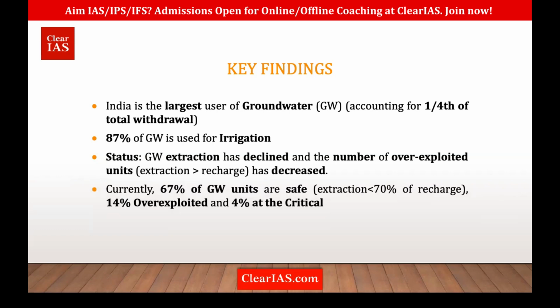Whenever water is taken from the groundwater, we have to recharge it. That is, the water should be given back into the system either through rainfall or some other mechanism. Only then can we have a sustainable source of groundwater. So according to the statistics, 67% of the groundwater units are safe, 14% are overexploited, and 4% are critical.